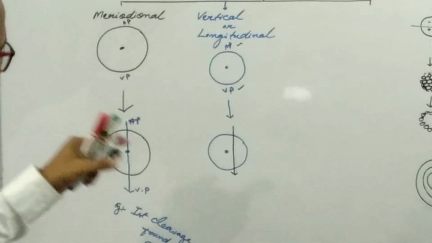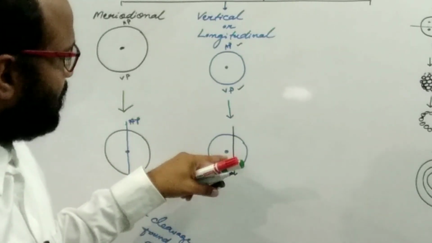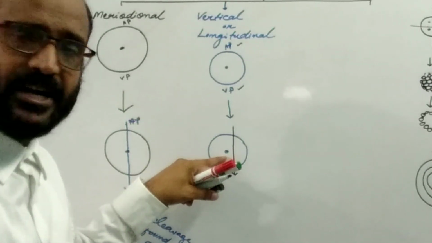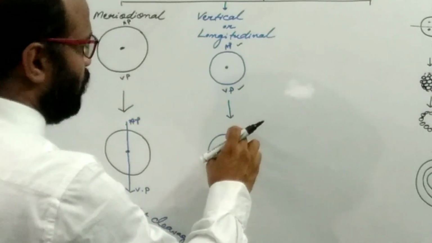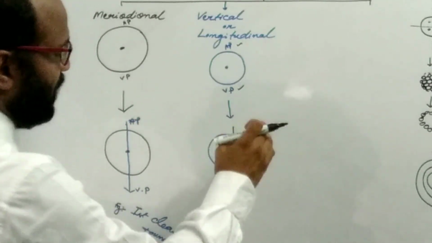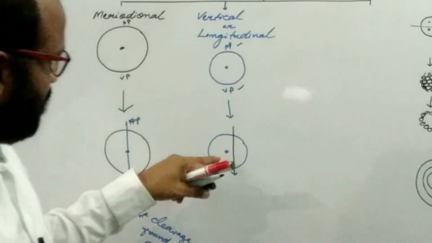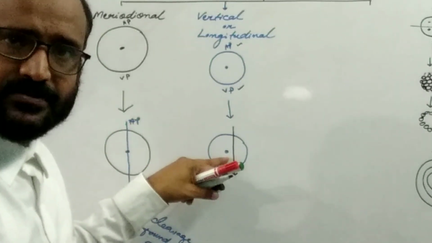Rather, it passes to one side of the center.